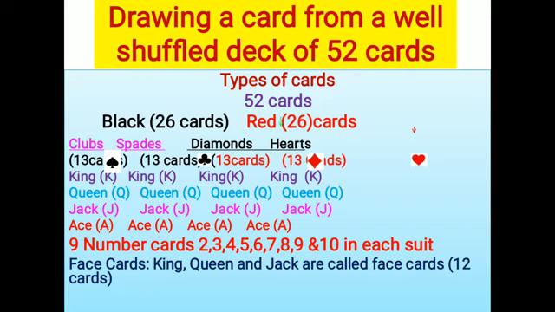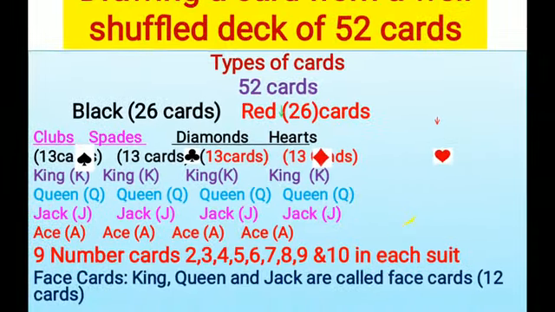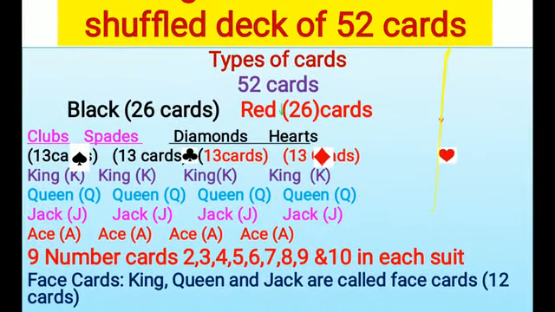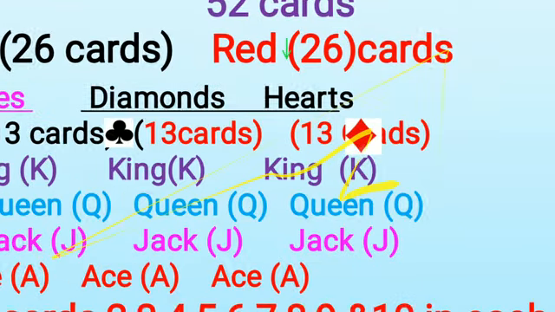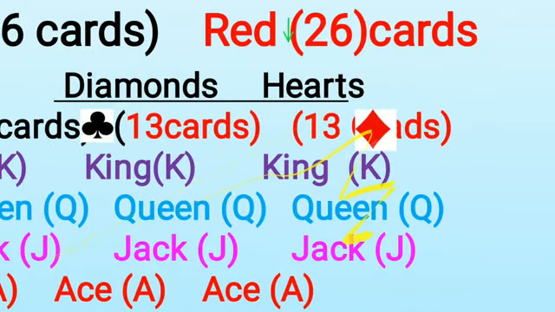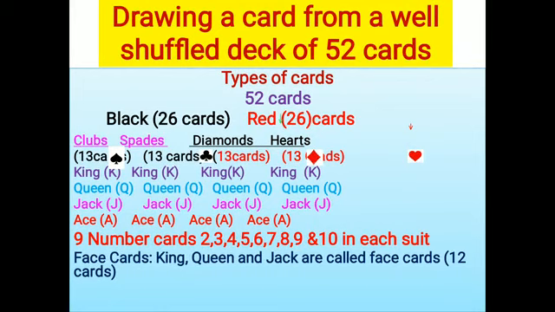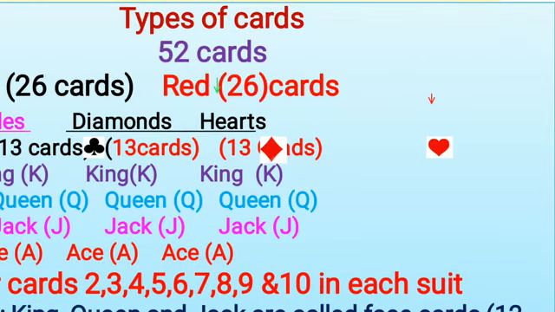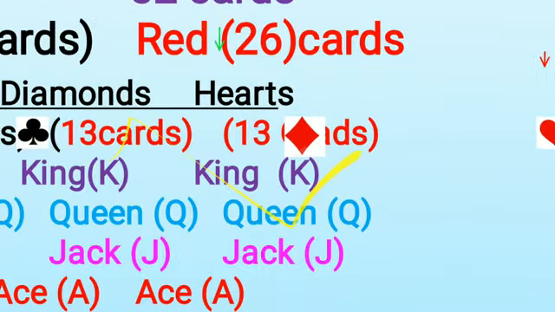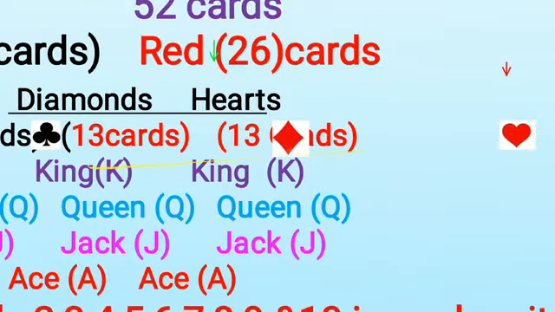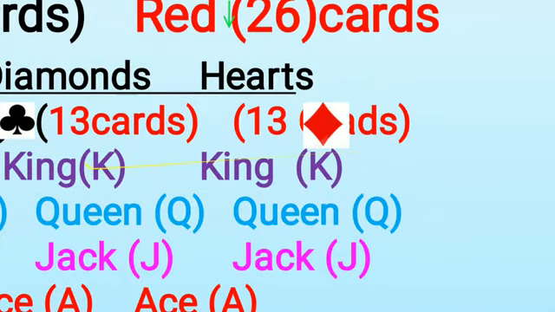So these three cards I am telling, king, queen, jack, of all the 4 categories, have some faces printed there. So they are known as face cards. So which are the face cards there? King, queen, jack of each suit are called face cards.